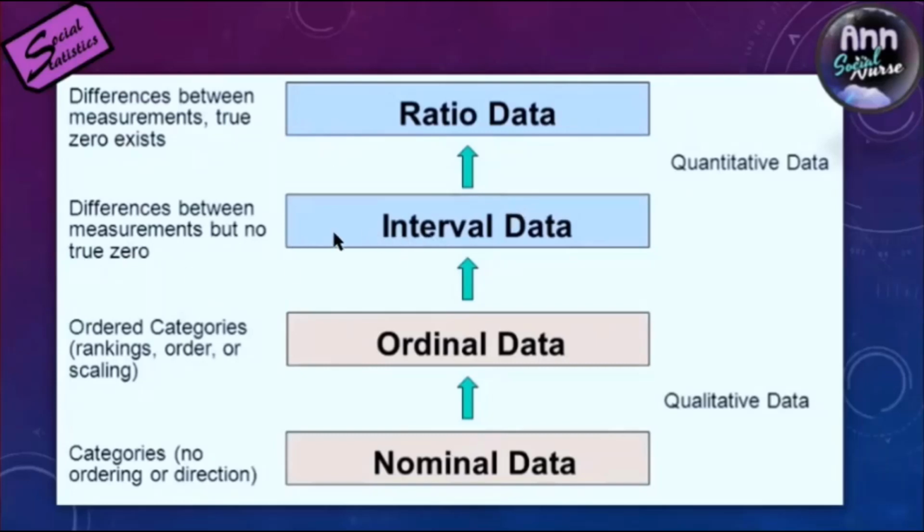Whereas for interval data, if there is no zero point in that particular piece of data or variable, then that is automatically interval data. Like fever, in our previous example, there is no body temperature that is zero. You would be dead. And so is the temperature of the environment. There is no true zero, but there is negative. In Canada, for example, -4, that is so cold. But there is no true zero. Okay, so that's it.